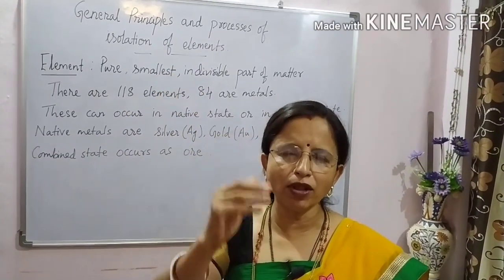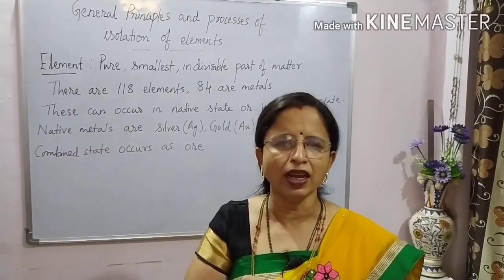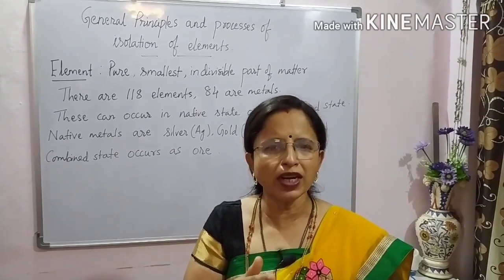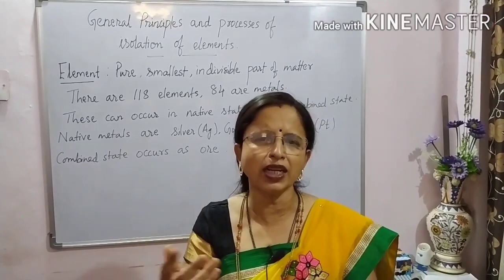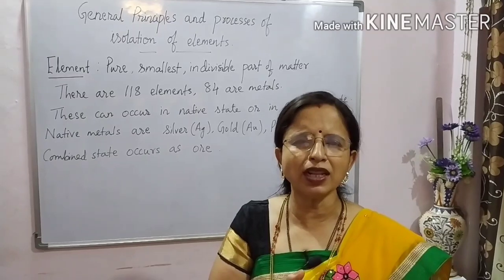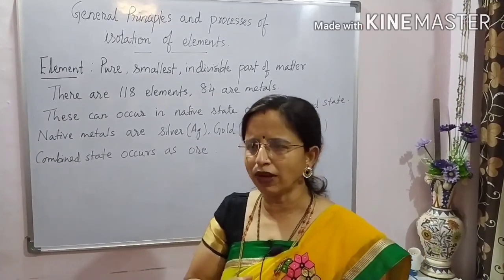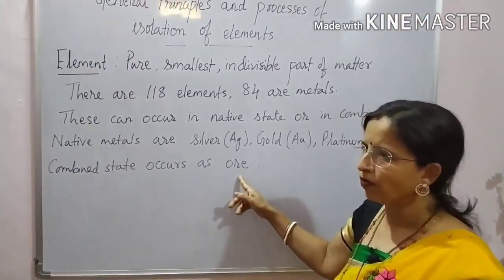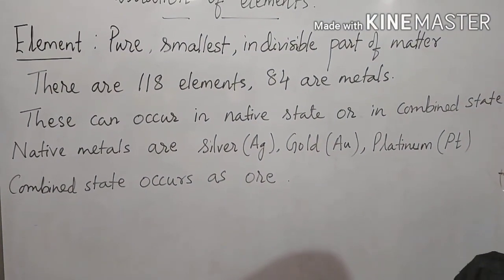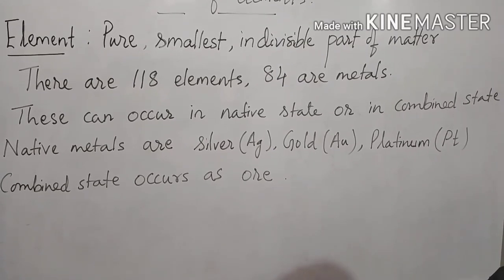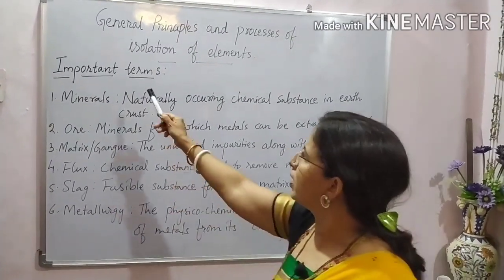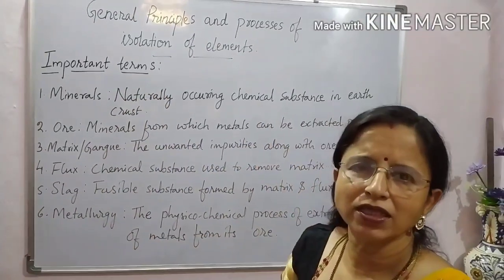When it combines with oxygen, it can form oxide. When it combines with sulfur, it forms sulfide. When it combines with halogen, it forms halide. Like that, many forms of compounds are there. This combined state of elements is called ore. So today we will see some of the importance of these ores and some metallurgical terminologies. Let us discuss some important terms used in the metallurgical process.